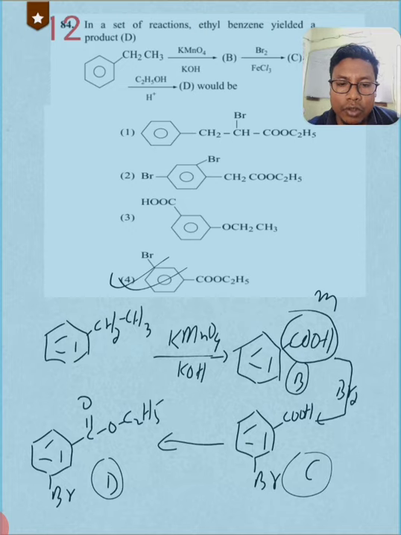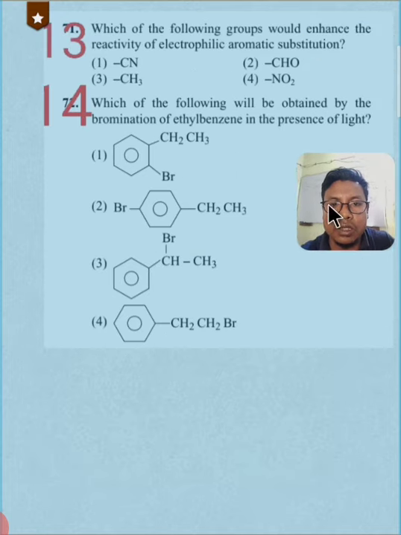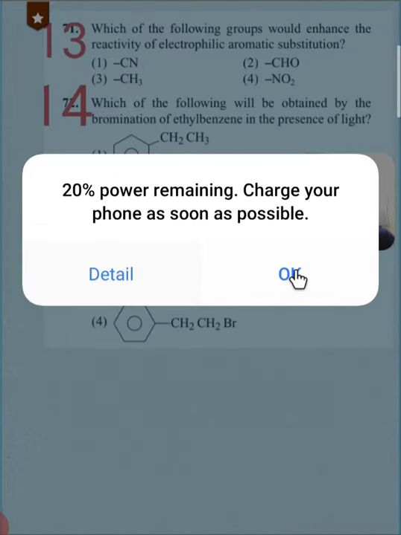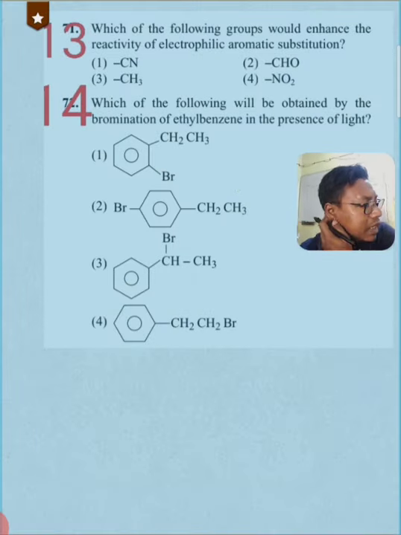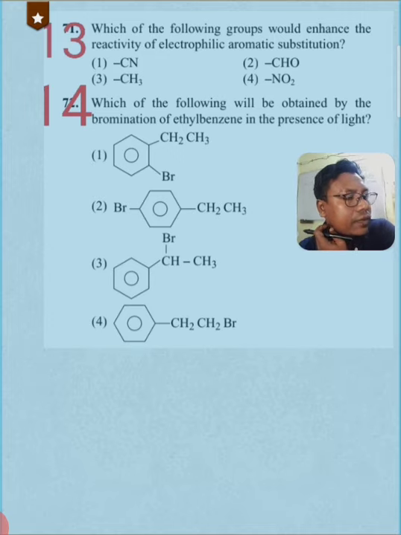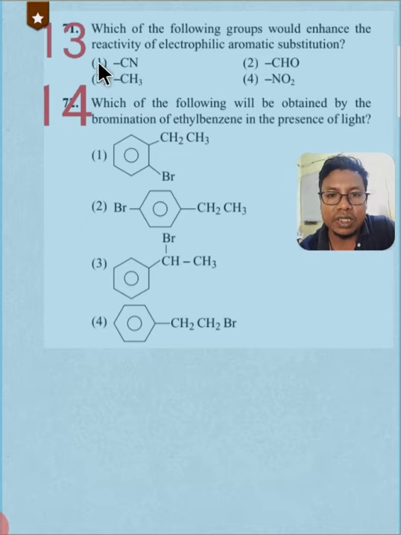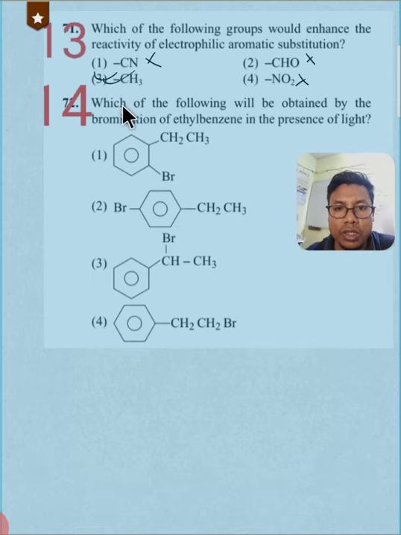Okay, let me go to the next question. The next question is, which of the following groups would enhance the reactivity of electrophilic aromatic substitution? Okay, so we need to choose the option that will enhance the reactivity of electrophilic substitution reaction. Means we need to give the electron donating group as the correct option. Okay, CN is a deactivating group. No, CHO is also a deactivating group. CH3 is the answer. This is the correct option.